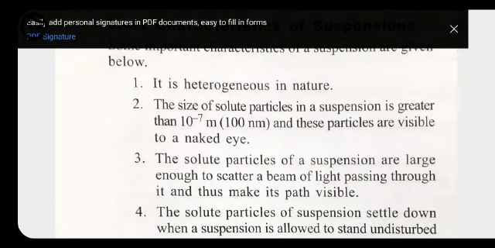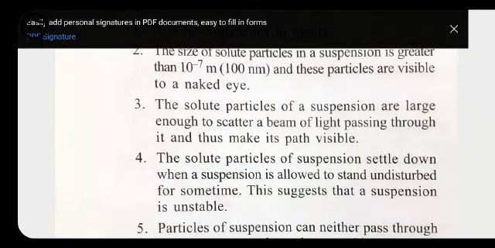But in the case of a suspension, the size of the particle is bigger than that of a true solution, that's why whenever a beam of light falls on the surface of the particle, they can scatter the beam of light and the path of the light is visible, and this effect is called the Tyndall effect. The Tyndall effect is an effect in which the beam of light is scattered. It means the suspension and the particles of the solute have the tendency to scatter a beam of light.